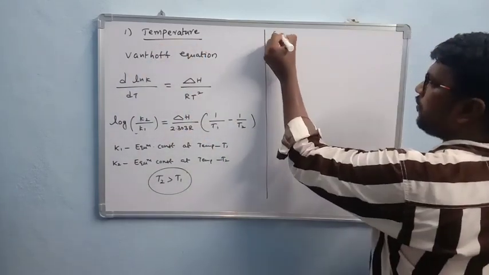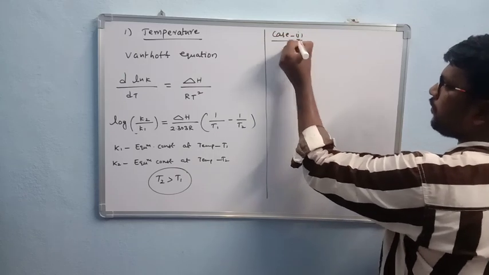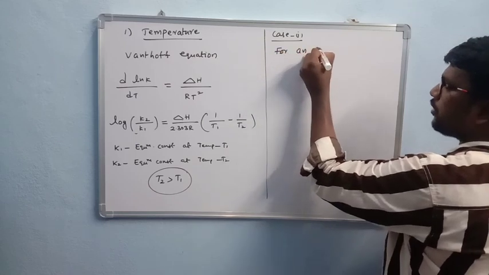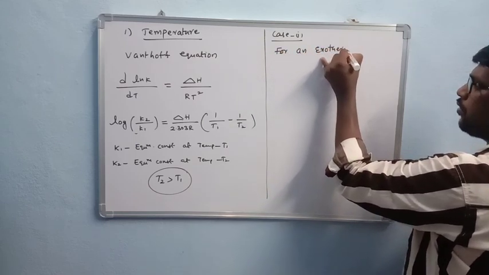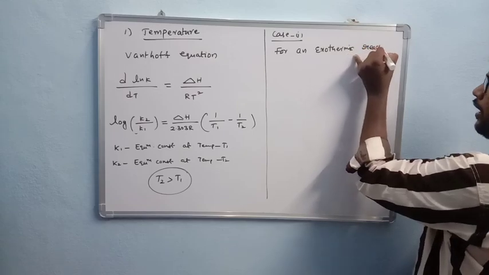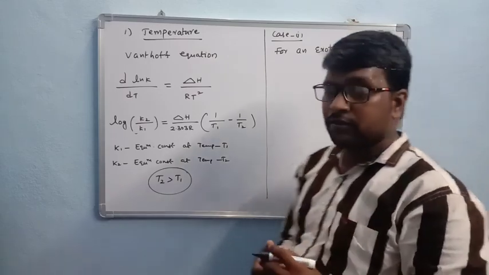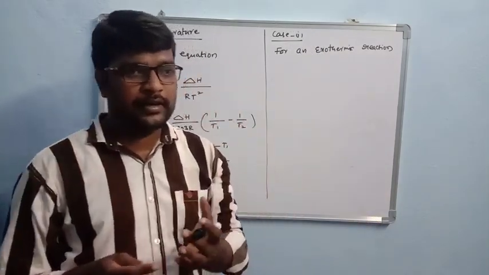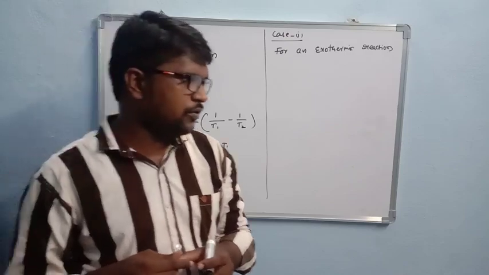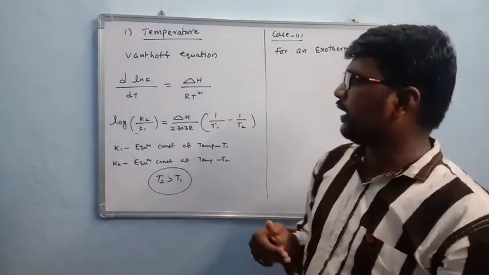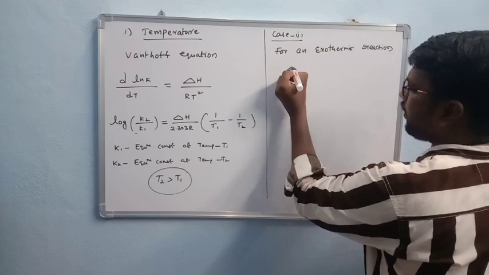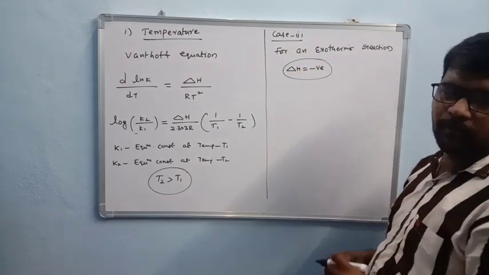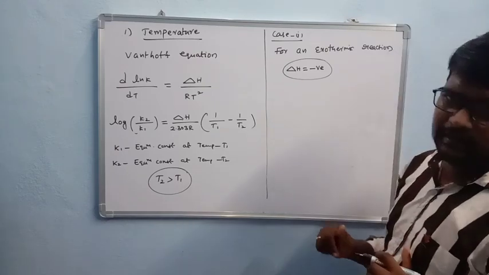Okay, so in that we take a case, that is the first case. In the first case, we have to apply for an exothermic reaction. Okay, now I take here an exothermic reaction, right? In exothermic reaction, what takes place? If you take an exothermic reaction, in that reaction, an amount of heat energy is released. So, in a reaction, if heat energy is released, then the value of delta H can be taken as negative. Okay, if you take an exothermic reaction, in that reaction delta H is negative.